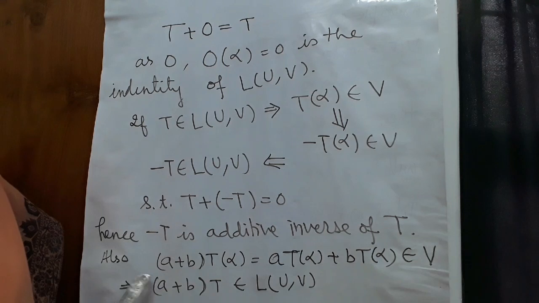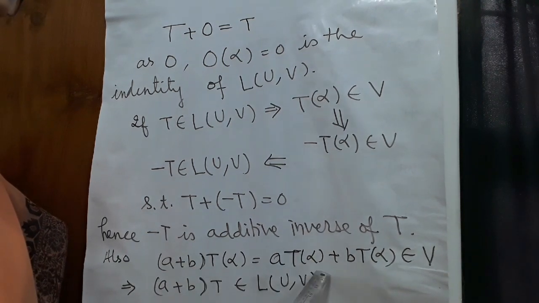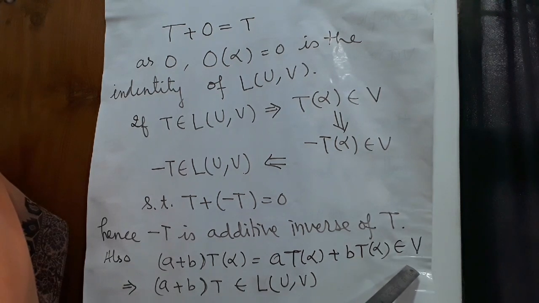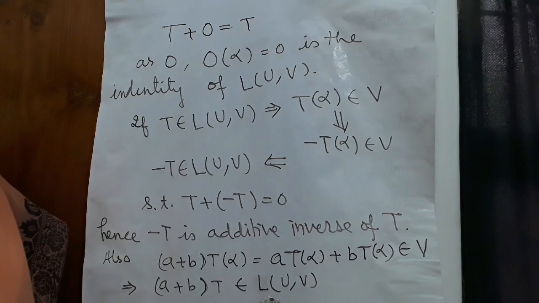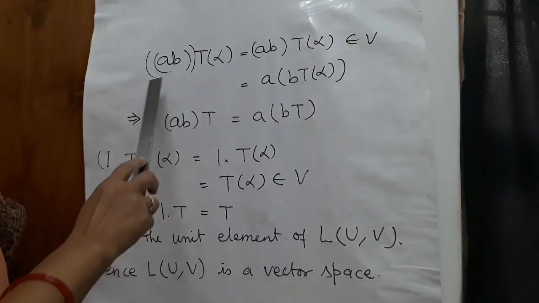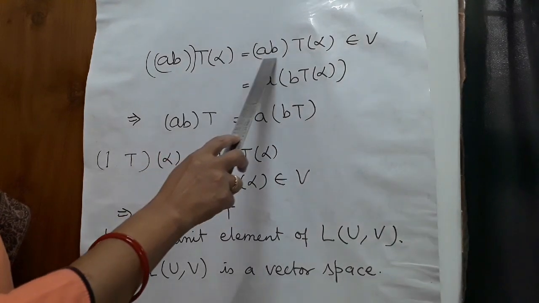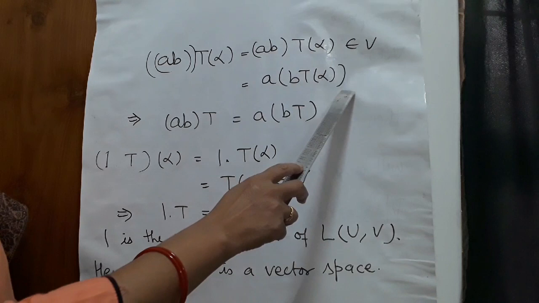Also, by the distributive law, (A plus B) T alpha is equal to A T alpha plus B T alpha, which belongs to V. So, (A plus B) T belongs to L(U,V). Similarly, (AB) T alpha is equal to A (B T alpha) belongs to V, is equal to A (B T) alpha.